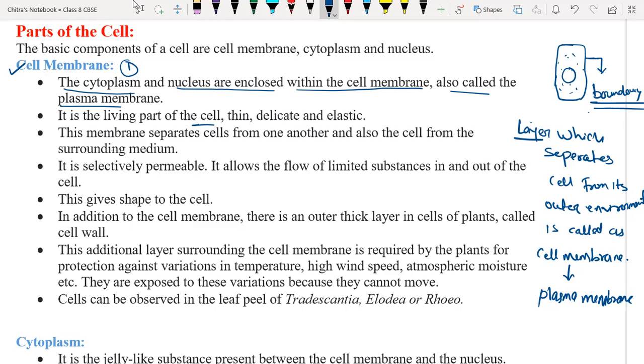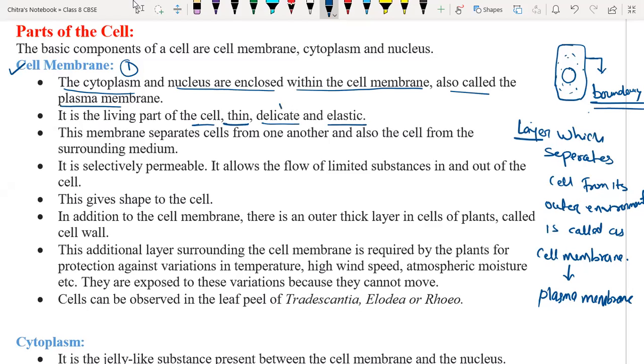If somebody asks you why cell membrane is called the living part of the cell, because it helps to exchange material from the cell to its outer environment. Is it? Do keep replying, beta. Yes, sir.